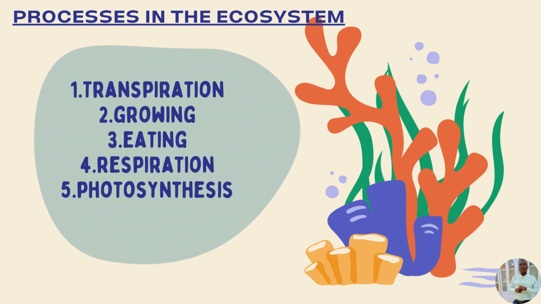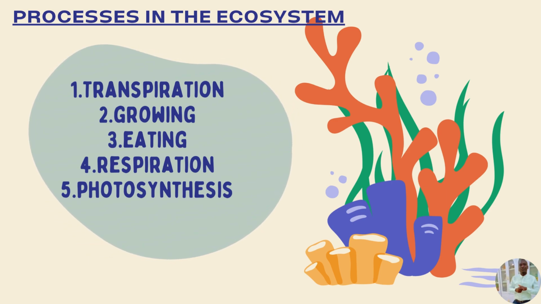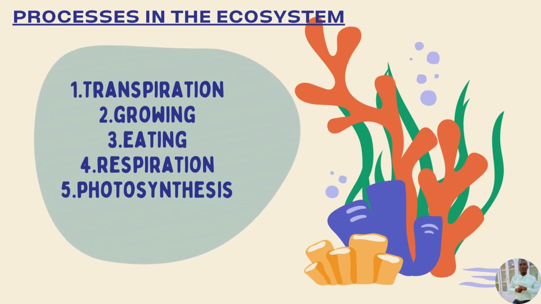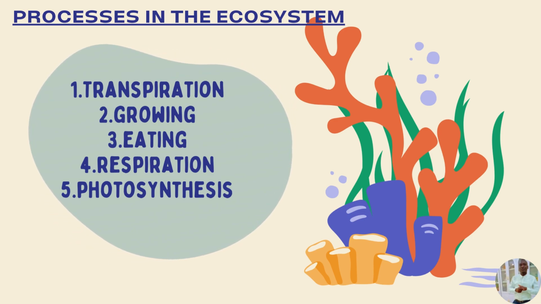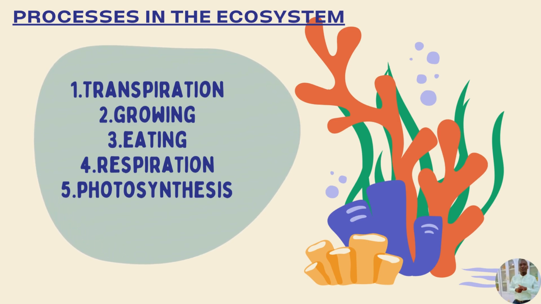Then the other process is eating. Everyone knows eating. In the process of eating, we need soil nutrients to make the soil fertile such that people can cultivate and then get food. We need rainfall, we need water, for the process of eating.